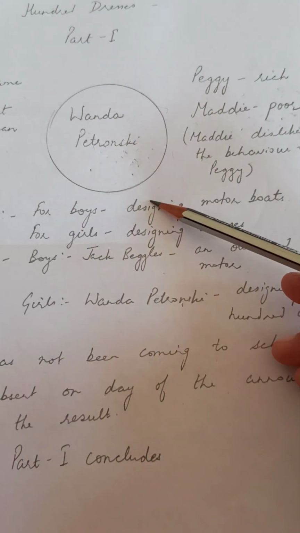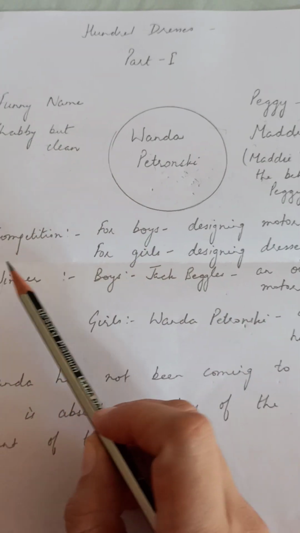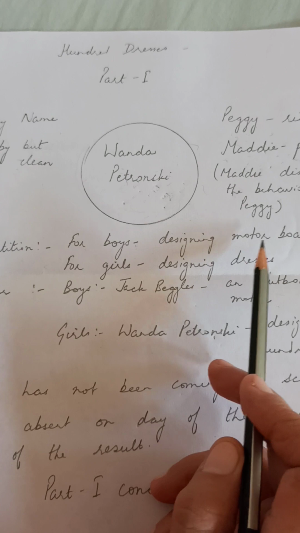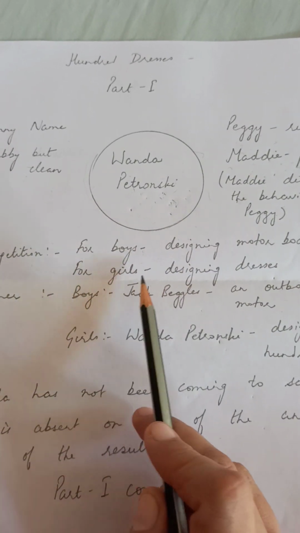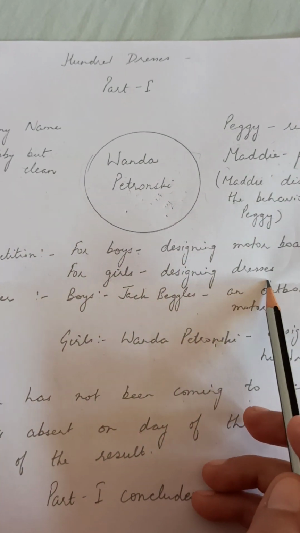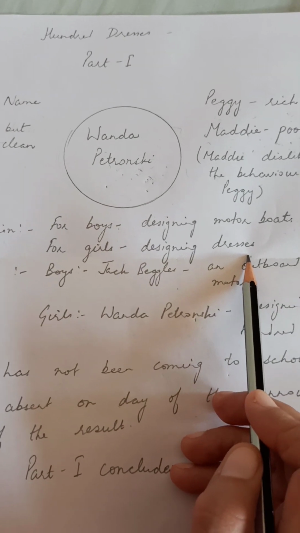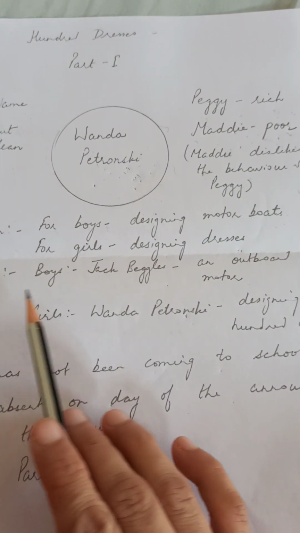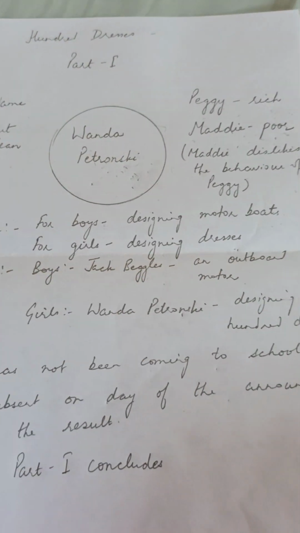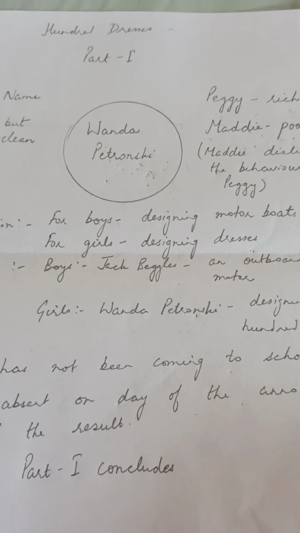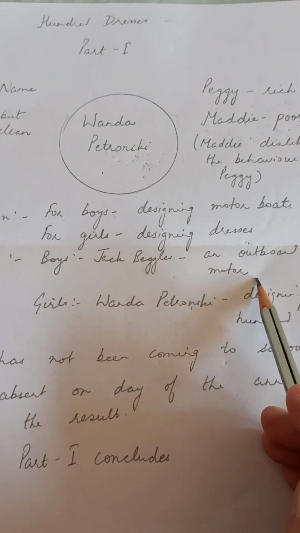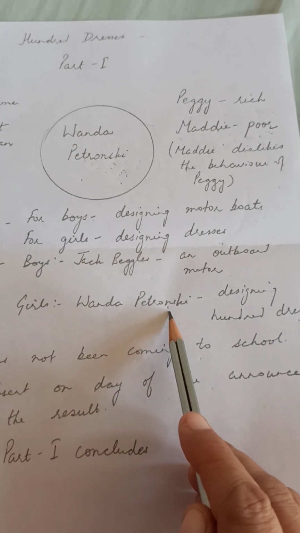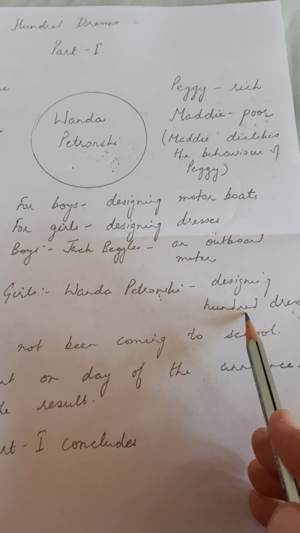Now the story proceeds that there is a competition in their class. In the competition for boys, they had to design motorboats, and for girls the competition is regarding designing dresses. Everybody feels that Peggy is a good artist, so Peggy will be the winner. But what happens is that among boys it is Jack Beglin who wins the prize for designing an outboard motor, and among girls it was Vanda Petronsky. Vanda Petronsky is the winner for designing 100 dresses.